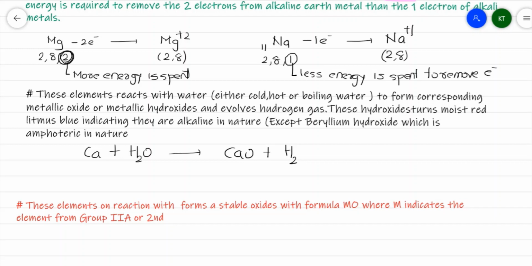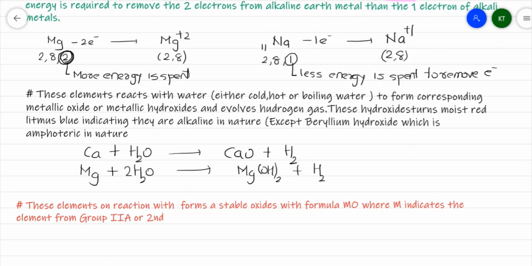Generally it may result in formation of hydroxides also. Magnesium reacts with water, giving magnesium hydroxide and evolving hydrogen gas.